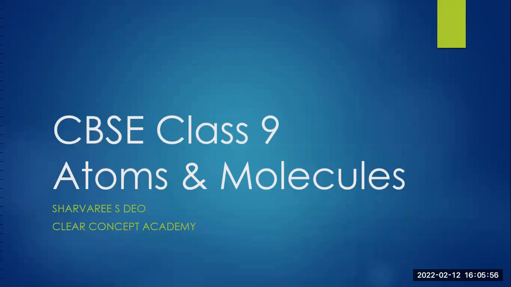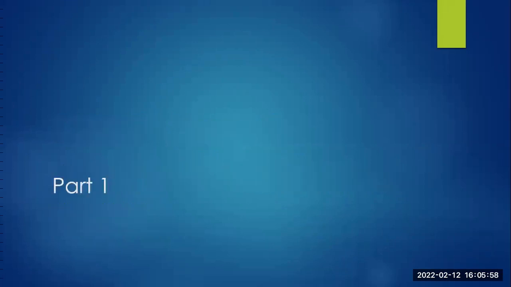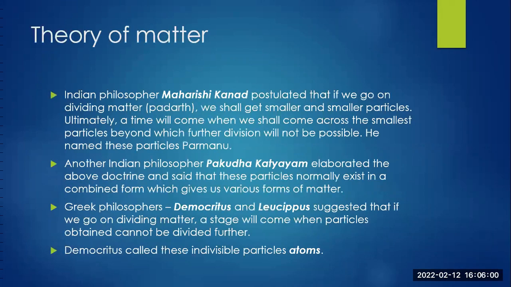We are revising atoms and molecules. Theory of matter. Indian philosopher Maharishi Kanad postulated that if we go on dividing matter, we shall get smaller and smaller particles. Ultimately, a time will come when we shall come across the smallest particles beyond which further division will not be possible. He named these particles Parmanu.